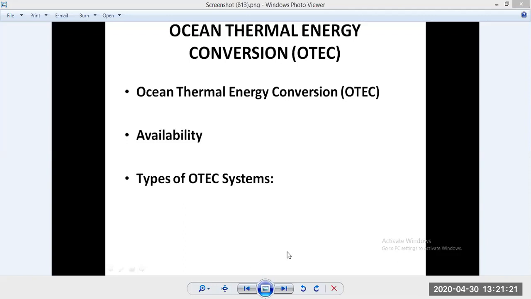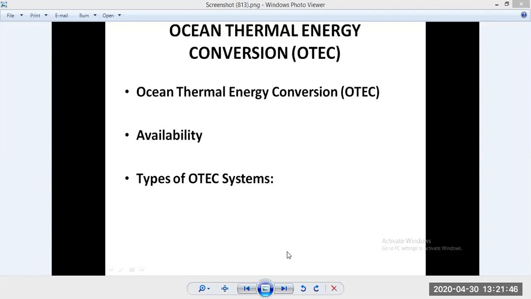But because of availability, as you know, 70% of the earth's surface is covered with water only, and it is a well-known fact that around 80% of the sun's radiation incident on the earth is received by it, making the ocean the world's largest solar collector.